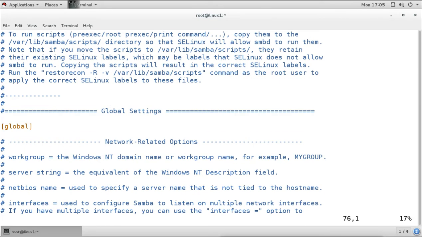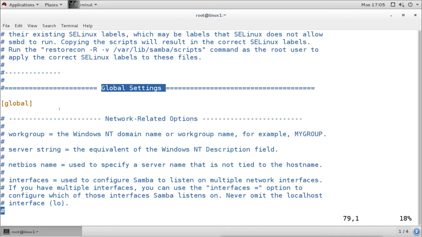Now first we have the global settings here. This is the global section, which is enabled by default. This is the default configuration; we have not changed anything till now, but we are going to change it.